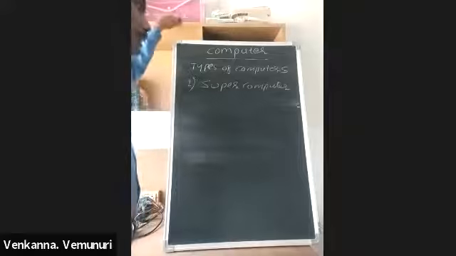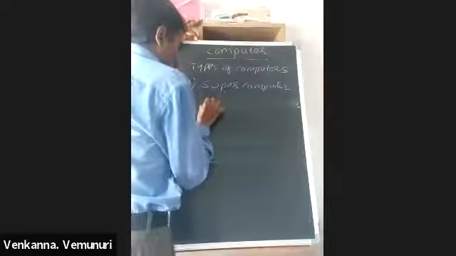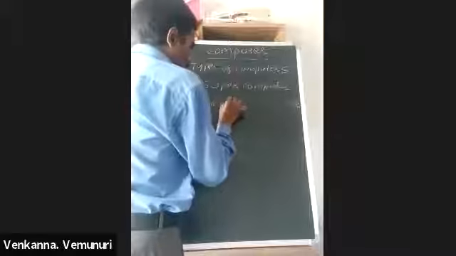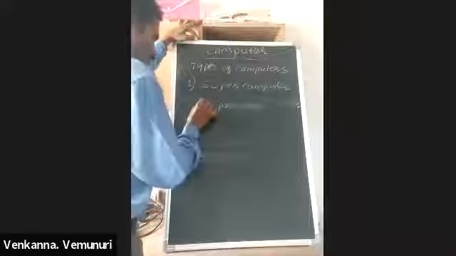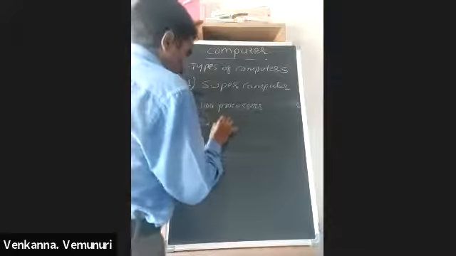But in a supercomputer, in older days, they were using 100 processors. Now they are using more than 30 lakh.